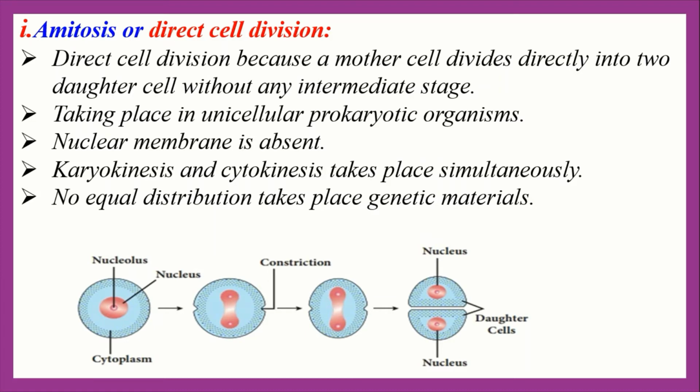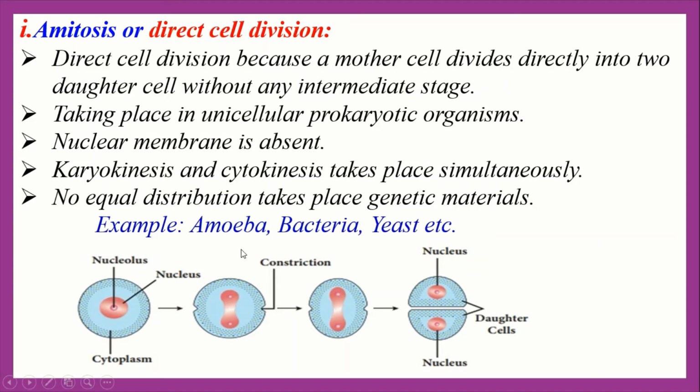Later on, they may divide in the same manner. This type of cell division is found in bacteria, yeast, Navicula, etc. So, the process by which a mother cell, everybody see, this one is a mother cell, directly divides into two parts without any intermediate stage is called amitosis cell division. Clear everybody? Now let's see the example of amitosis cell division.